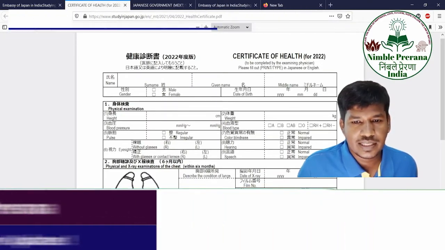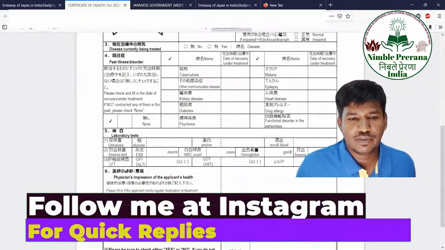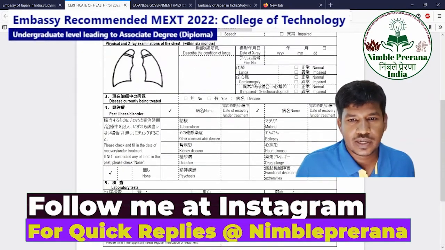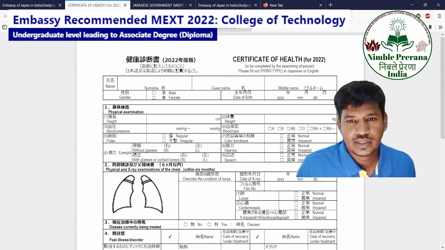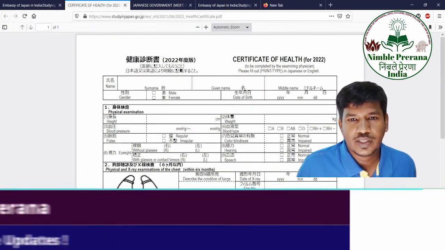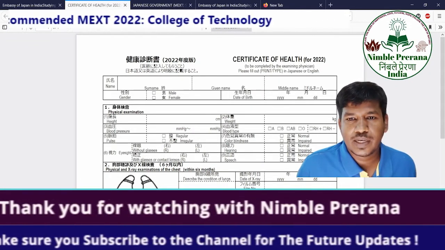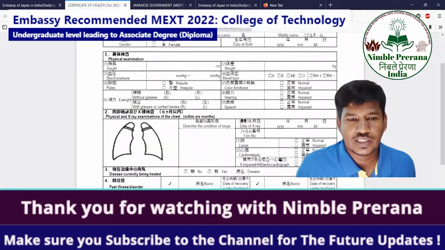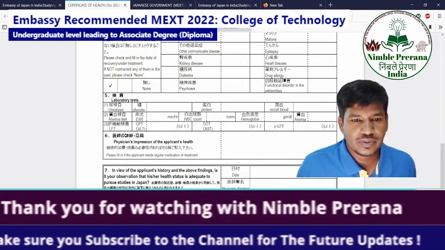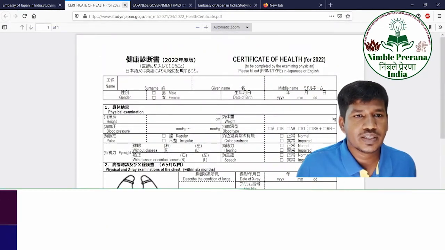Certificate of health. We should take this in the same format that they have given. So try to get it from a reputed medical institution. To be completed by the examining physician, please fill out, print or type, in Japanese or English. So the physician will need to fill this one. You need to fill this application.